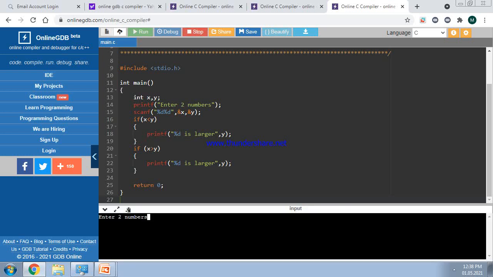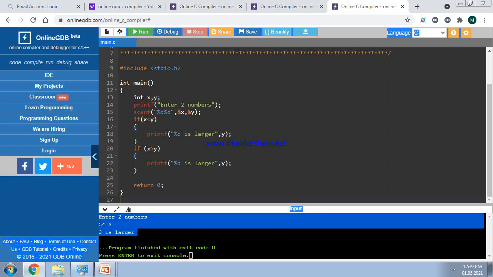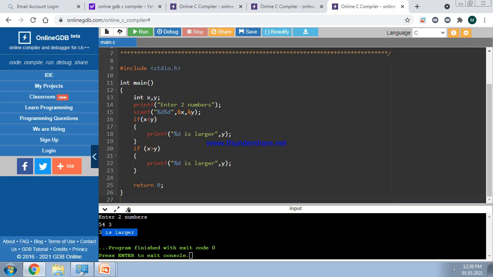Now enter two numbers. Suppose the numbers entered are 54 and 3. So what is the output printed here? 3 is larger. That is wrong. So something wrong has happened here. What is wrong?